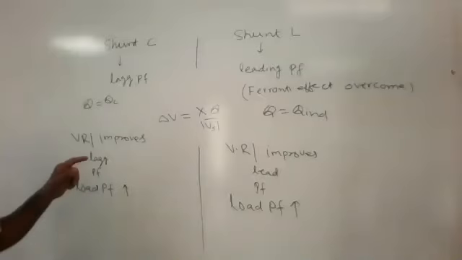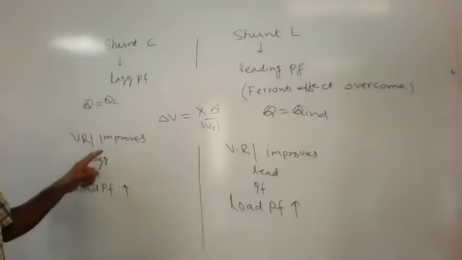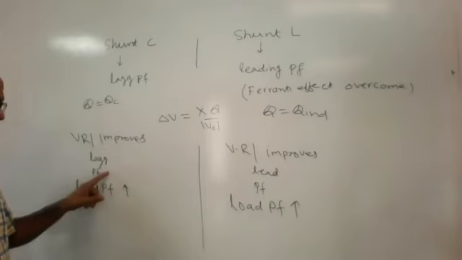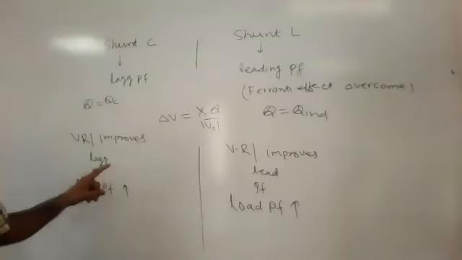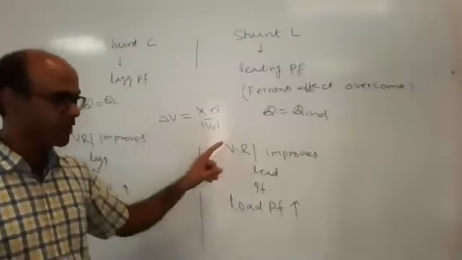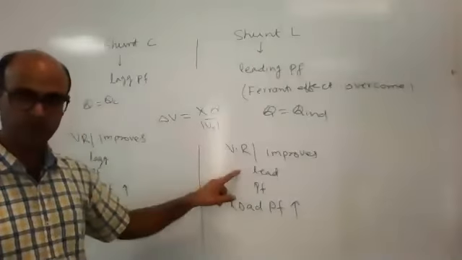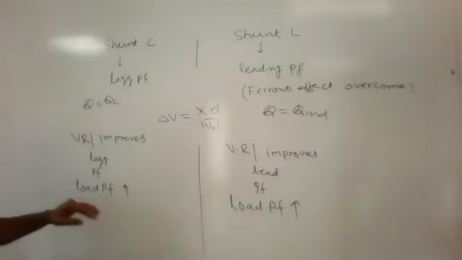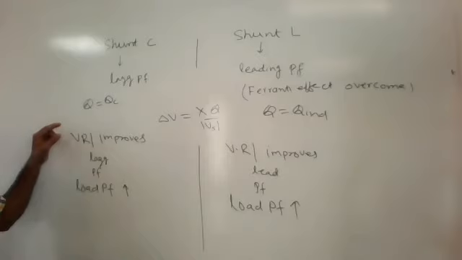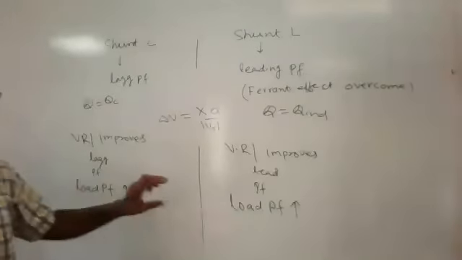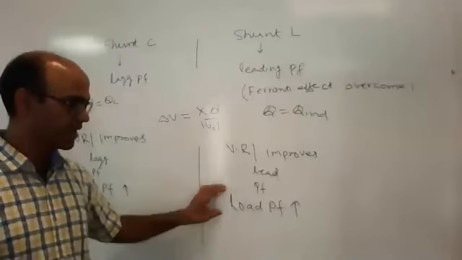The shunt capacitor improves voltage regulation under lagging power factor load, and the shunt inductor improves voltage regulation under leading power factor load. And the shunt capacitor improves load power factor, and this also improves load power factor.